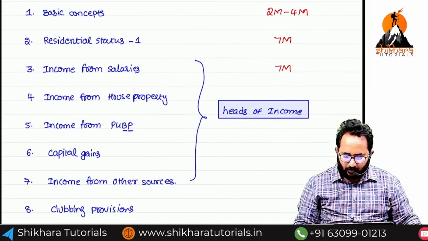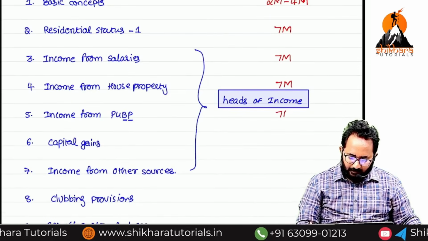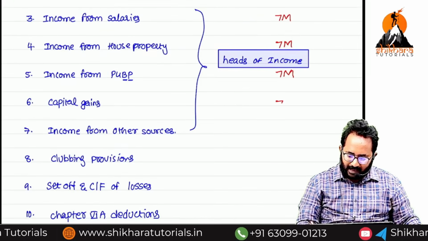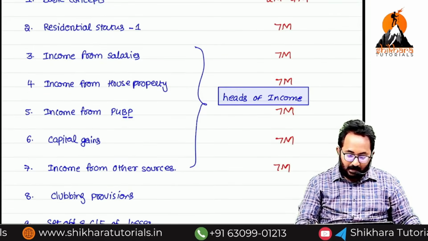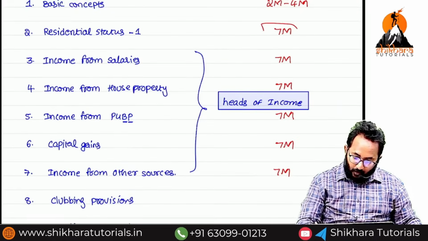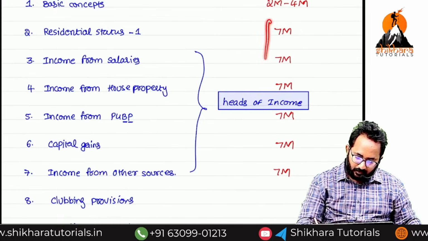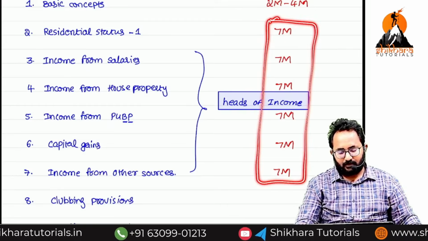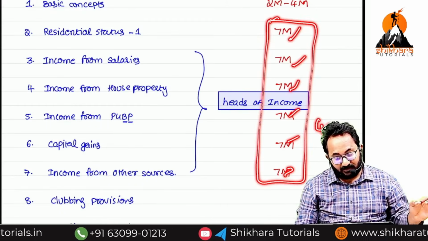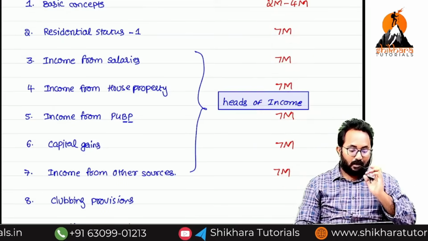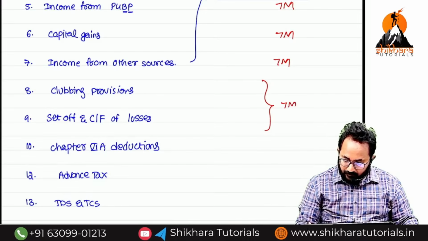House property is also 7 marks. PCBP also 7 marks. Capital gain also 7 marks. This is also 7 marks. Can you count the total? One, 2, 3, 4, 5, 6. 42 marks from this only. Any one of these chapters, they can give for 7 marks.